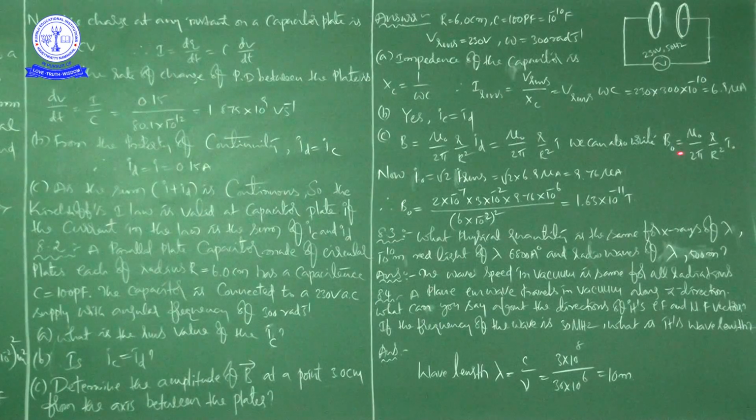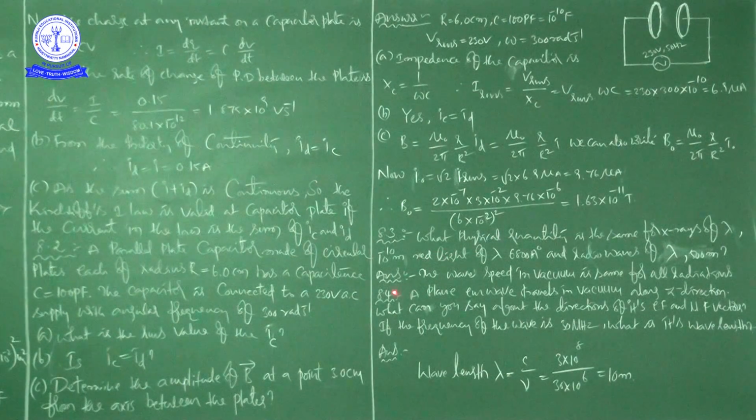Then the mu naught value is 4 pi into 10 to the power of minus 7, but 2 pi is here now, so it will get cancelled. Finally, we are getting 2 into 10 to the power of minus 7 into this r value, 3 into 10 to the power of minus 2. That is what they have given, 3 centimeters. Next, 9.76 microamps is the I naught value. Then r square means 6 into 10 to the power of minus 2 whole square. So this calculation will give us 1.63 into 10 to the power of minus 11 Tesla. It is the B naught value.